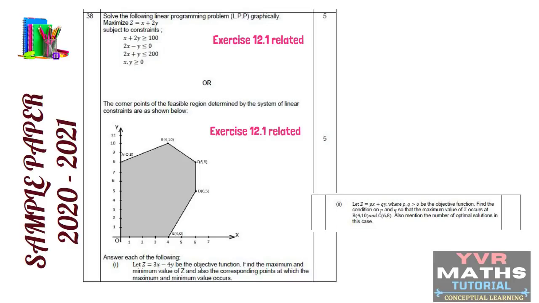Okay students, so this chapter is also very, very important. The linear programming chapter is also very, very important to gain a full score. Okay students, so as per the given instructions, section 5 will have 3 questions. Each and every question has internal choice. Each question carries 5 marks.